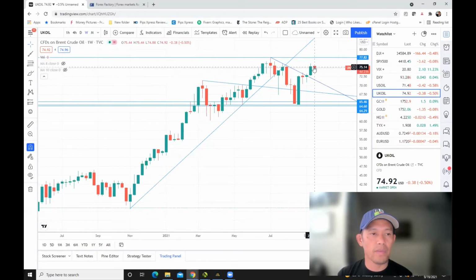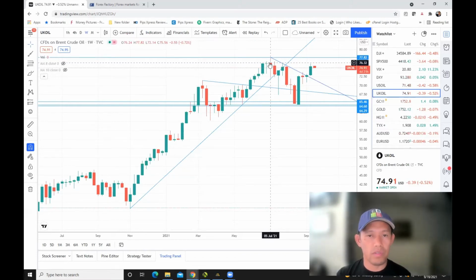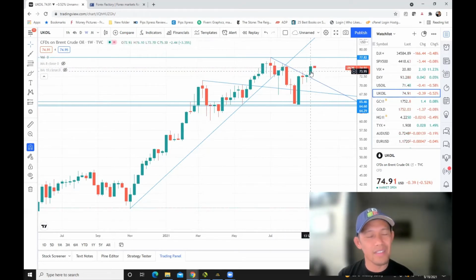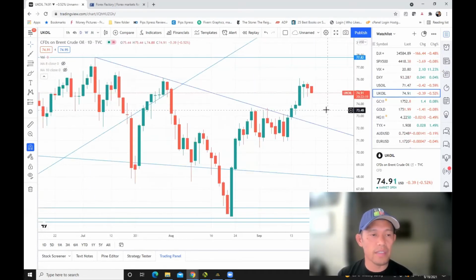And we'll see from there, can they go all the way and break out of that high at 77.82? There's a possibility it would do that, depending on what the crude oil inventory is going to do on Wednesday. And noticing from the weekly, from that high right there, 76.12, 76.10, so like 2 cents, it's a hit or miss. But nevertheless, from a daily time frame, at a microscopic level, if it's still a lower high, then this is also going to be a correction, lower high, then either a higher low or lower low somewhere sometime in the future. All right, so that's with oil.